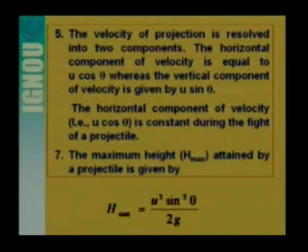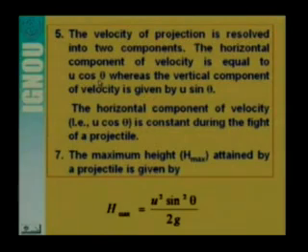So the velocity of projection is resolved into two components, because we have discussed the motion of a projectile horizontally as well as vertically. So the horizontal component of velocity is equal to u cos theta, because the velocity is making angle theta with the horizontal direction.